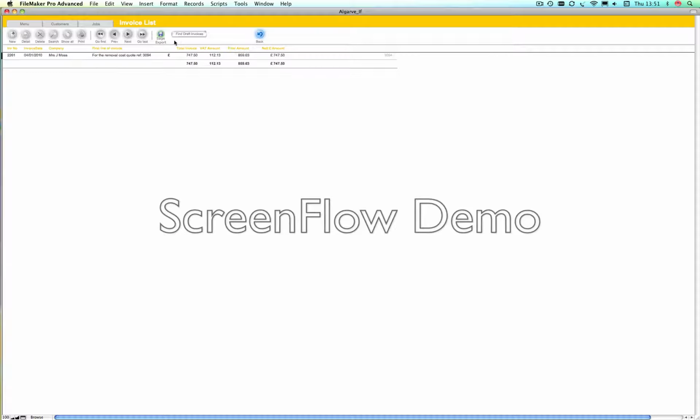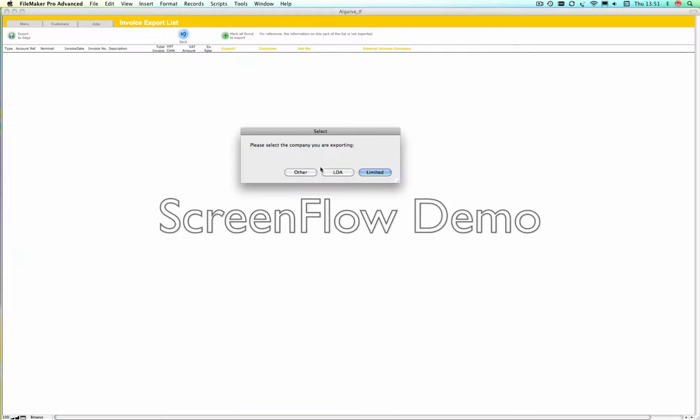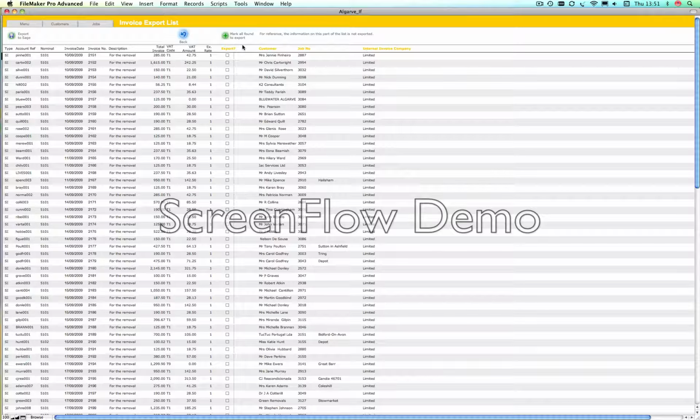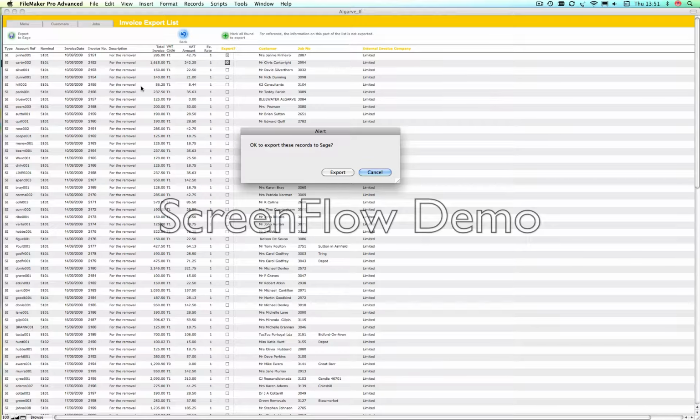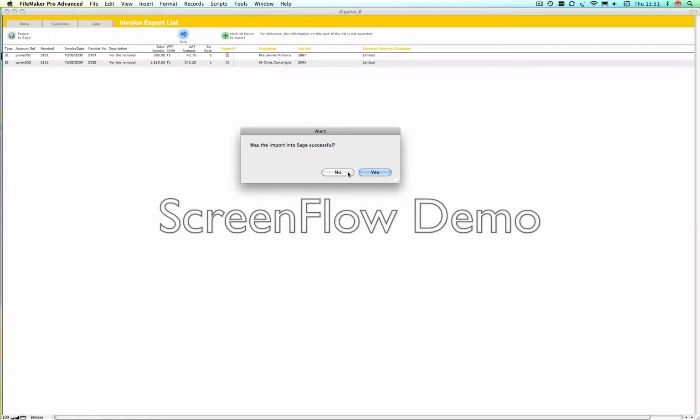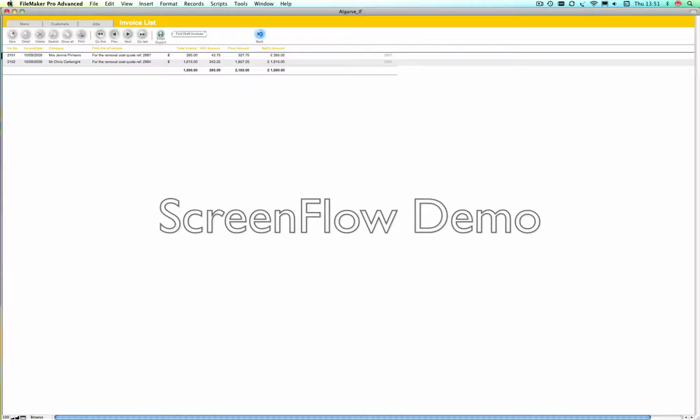Within the list itself we can click to Sage Export, and this will allow us to pick those which we do want to export and export to Sage. What this effectively does is create, and we can say yes, it was successful. What this effectively does is create you an Excel document that your accountant can import into their system, or indeed yourself if that's something you also undertake.